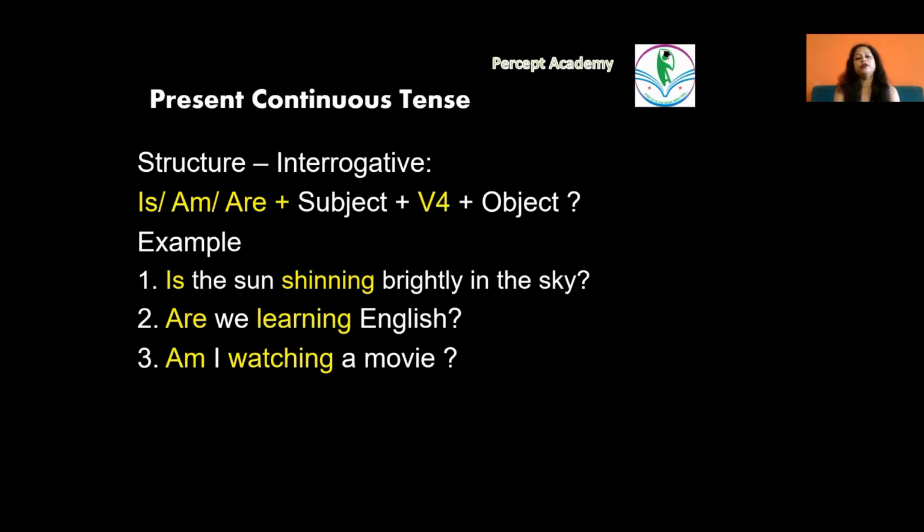For an interrogative, we interchange the position of subject with auxiliaries is, am, or are. And we can simply make an interrogative sentence out of an affirmative sentence. So, is the sun shining brightly in the sky? Are we learning English? Or am I watching a movie? Simple statements, simply interchanging the position of is, am, are with the subject. And here we get the interrogative statement.